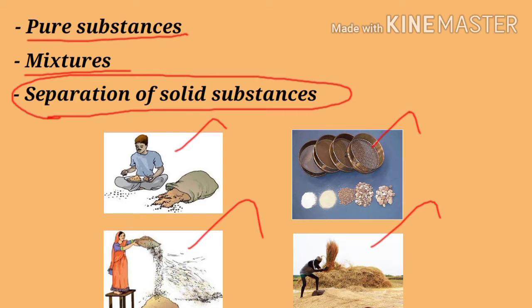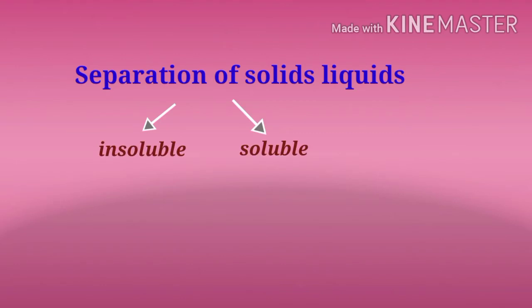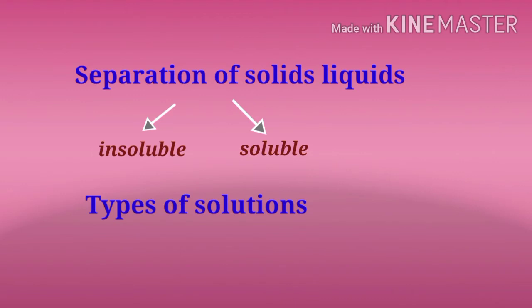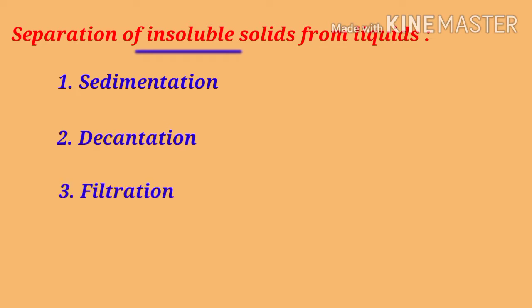Today, we are going to learn how to separate the insoluble and soluble solids from liquids and the types of solutions. For separating insoluble solids from the liquids, we follow the methods like sedimentation, decantation, filtration, and loading. Let us see them one by one.